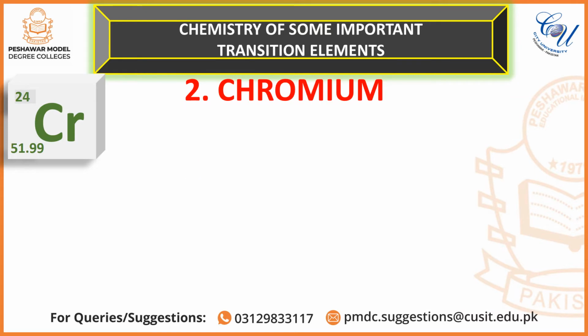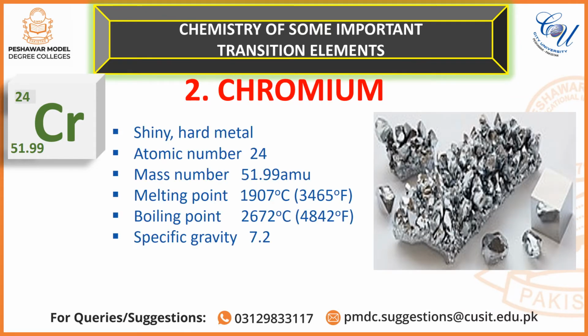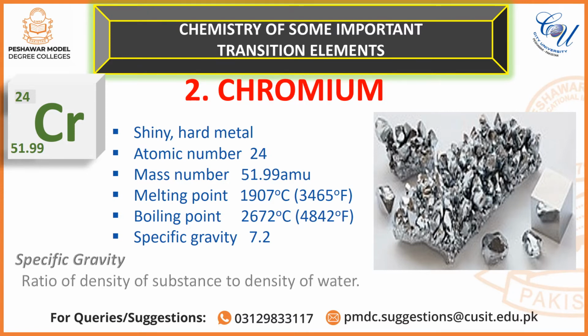Second element we are going to discuss in this lecture is chromium. It is a shiny hard metal with atomic number 24, mass number 51.9 AMUs, melting point 1907 degrees centigrade, boiling point 2672 degrees centigrade, and its specific gravity is 7.2.